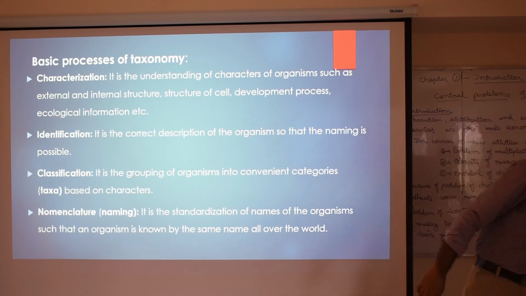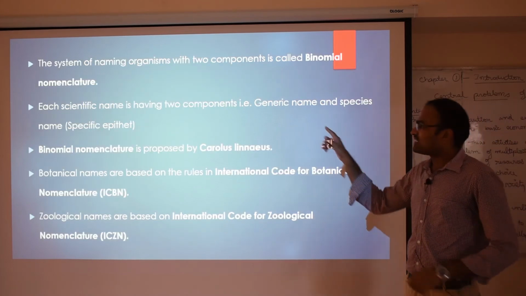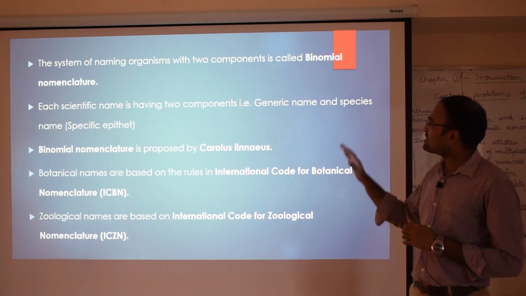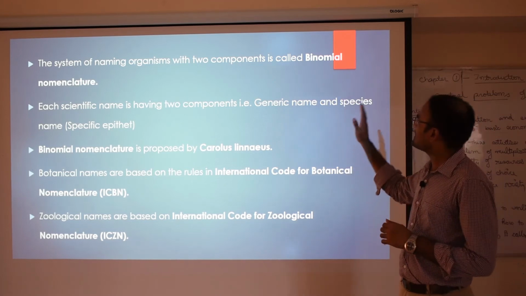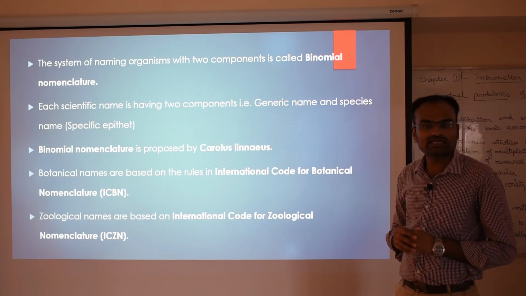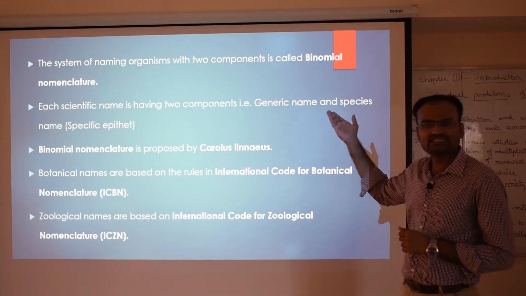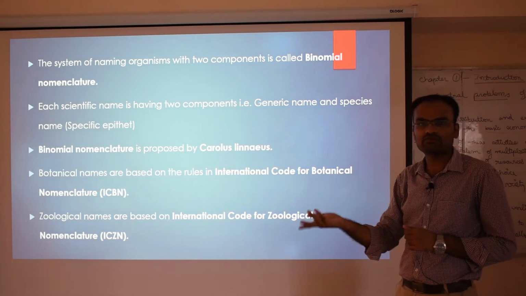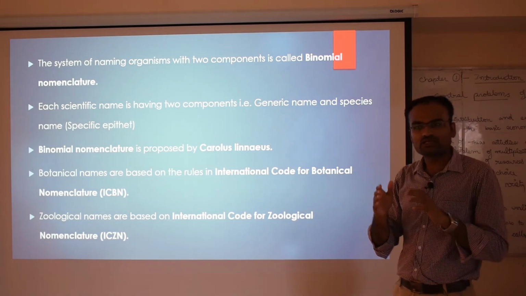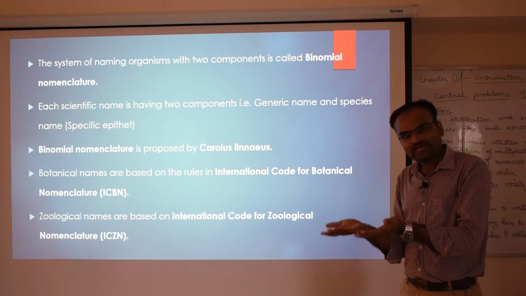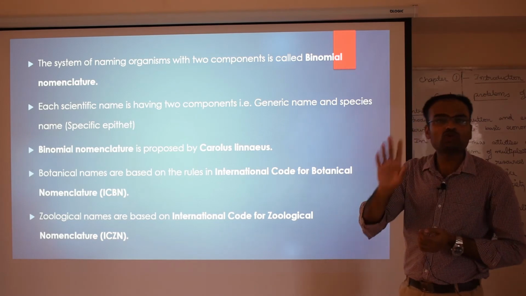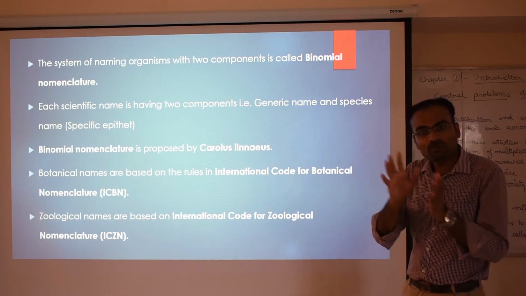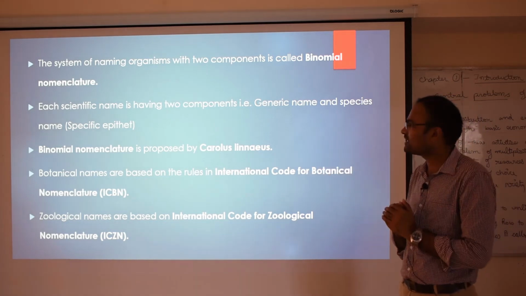Okay. So here there is a definition for it. The system of naming of organisms with two components is called binomial nomenclature. In the name only we can understand: binomial, bi means two, nomial means name, binomial nomenclature. Giving a name to an organism which has two components, we call it binomial nomenclature, which is also a part of taxonomical study.